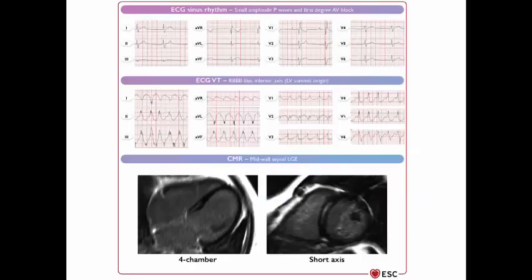As we can see in this example, the patient in sinus rhythm shows small amplitude P waves with first-degree AV block, which may occur in specific genetic diseases that may cause dilated cardiomyopathy that we are going to speak about later. And here the ECG during VT showed inferior axis, suggesting an LV summit origin. And as we see in the cardiac MRI with gadolinium, there is mid-wall septal late gadolinium enhancement due to scarring in this anatomical region.